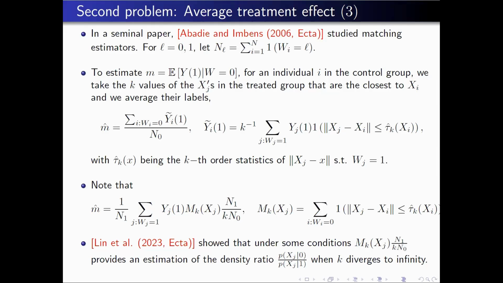They call this using an observation as a match, and this quantity is very important. It estimates the number of times x_j is used as a match in the sample. It was shown in a recent paper that under some conditions, this quantity is an estimation of the ratio between the densities. So this is another way of estimating this ratio, with respect to kernels and other methods: use this kind of matching estimator.